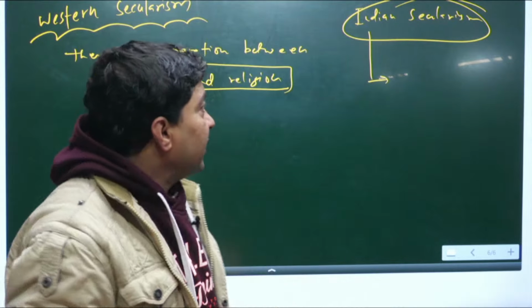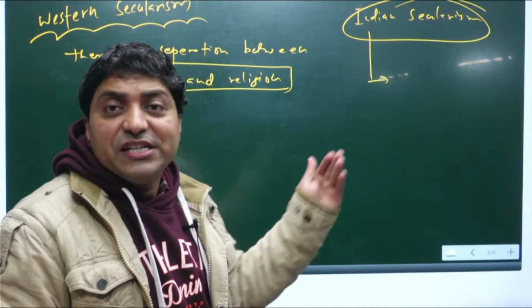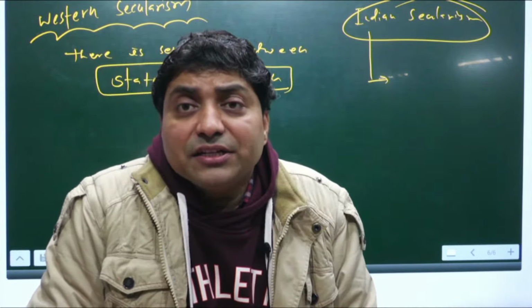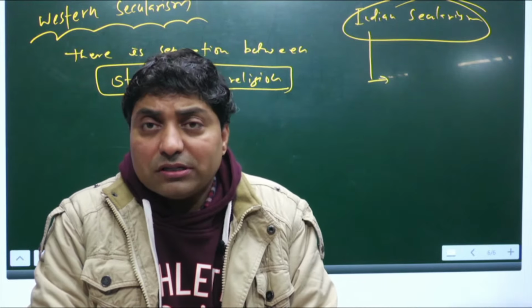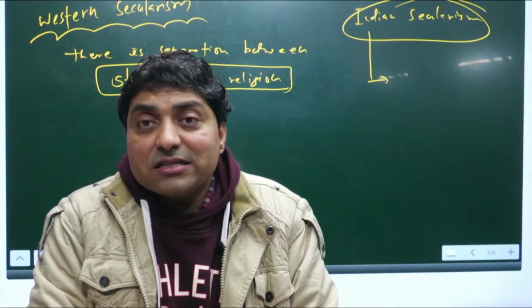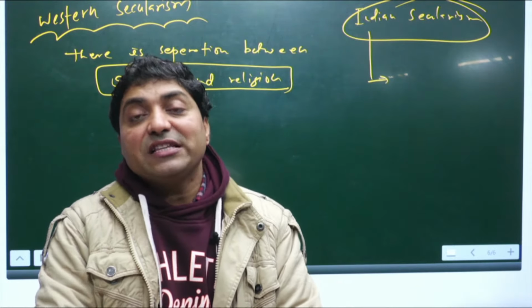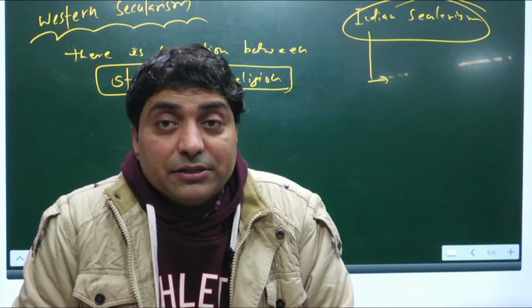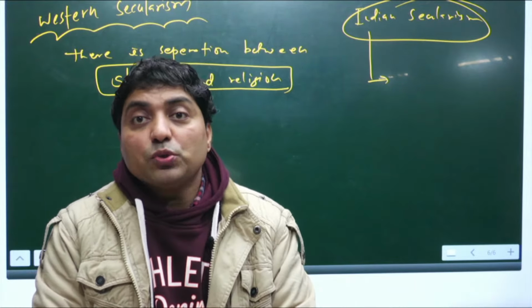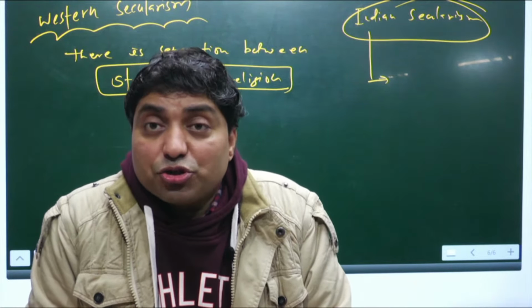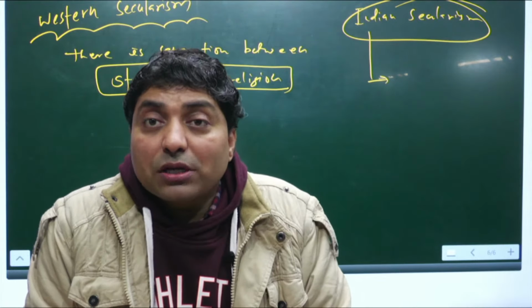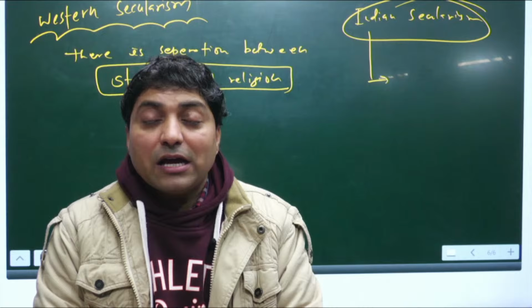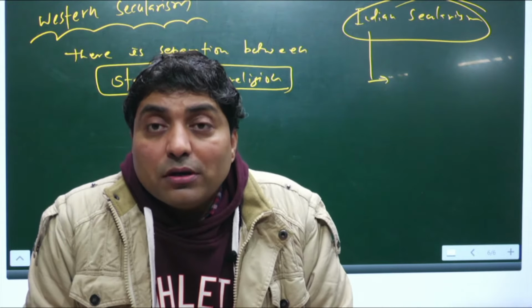So basically the Indian state intervenes, but not all the time. So what does the Indian state do? The Indian state intervenes only when it is a requirement, right, to eliminate discrimination, right, to eradicate social injustice, right, to